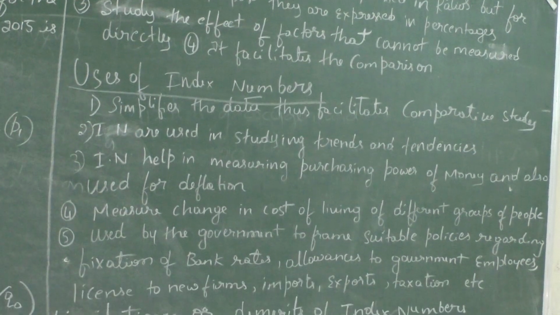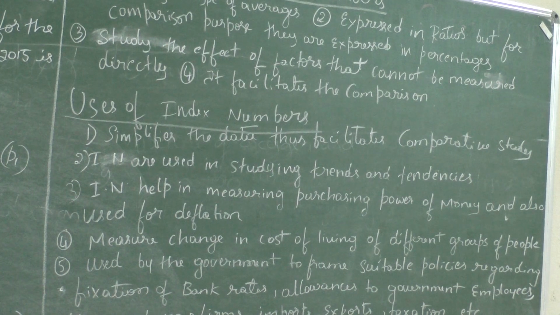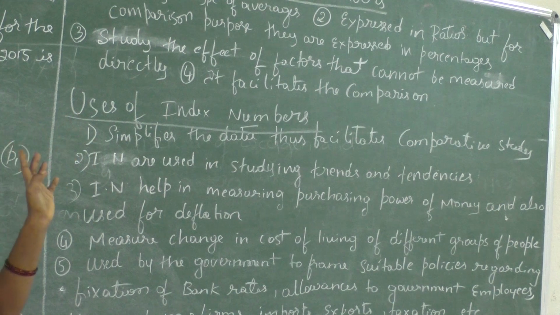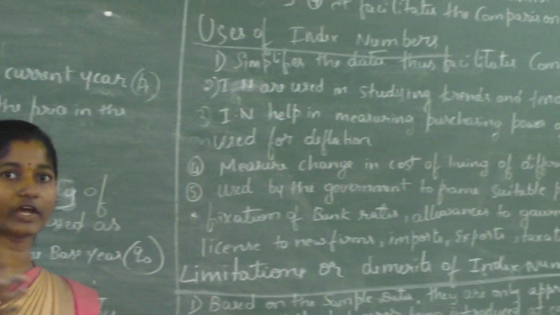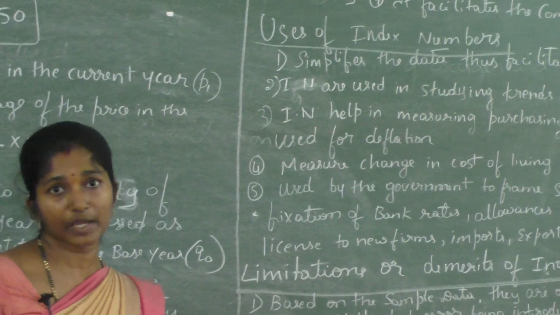Next, the third one: it studies the effect of factors that cannot be measured directly. See here, the effect of factors in the cost of living index number. When we compare the expenditure of one family with another family, the expenditures are not the same. From one family to another, the expenditure may be different. We cannot get the same values or the same expenditure.